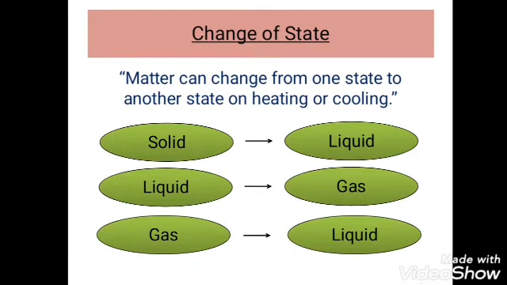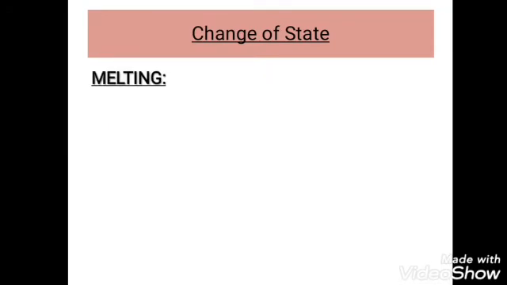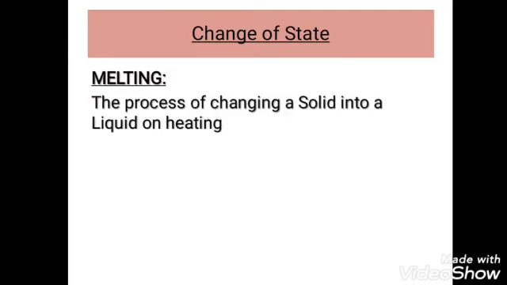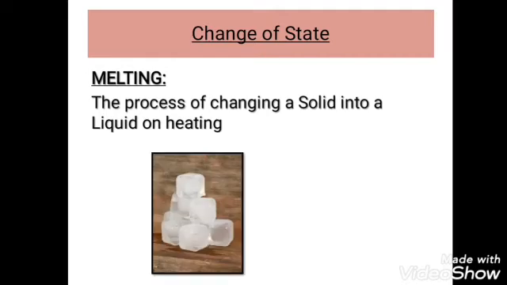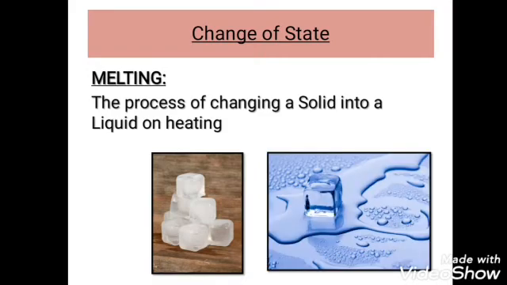Now we'll see the first change of state. Melting. What do you mean by melting? The process of changing a solid into a liquid on heating is known as melting. For example, when ice is kept out of a refrigerator, it melts into water. Right? Here, ice cubes are in solid form and here water is in the form of liquid. When an ice cube is taken out of the refrigerator, it melts gradually. This process is known as melting.